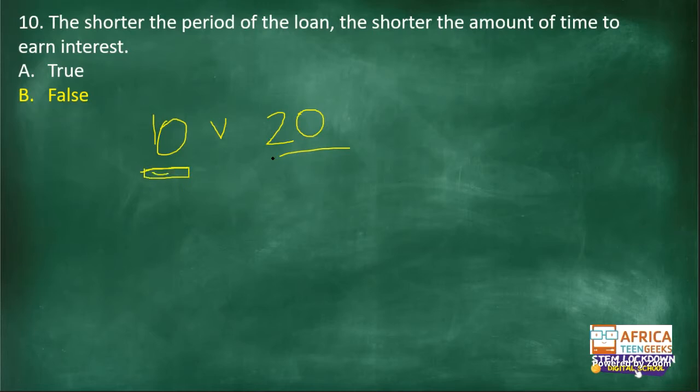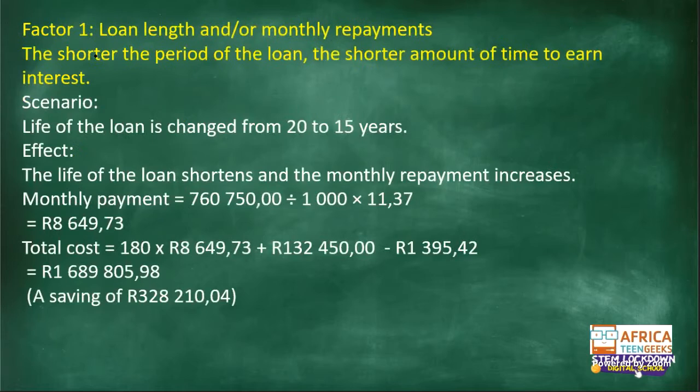But if it is 20 years, it would keep on increasing until the 20 years is over. So yes, the loan length does affect your interest. The shorter the loan length, the shorter the amount of time to earn interest. This was straightforward. We learned it in this topic when we discussed the loan length and monthly repayments.